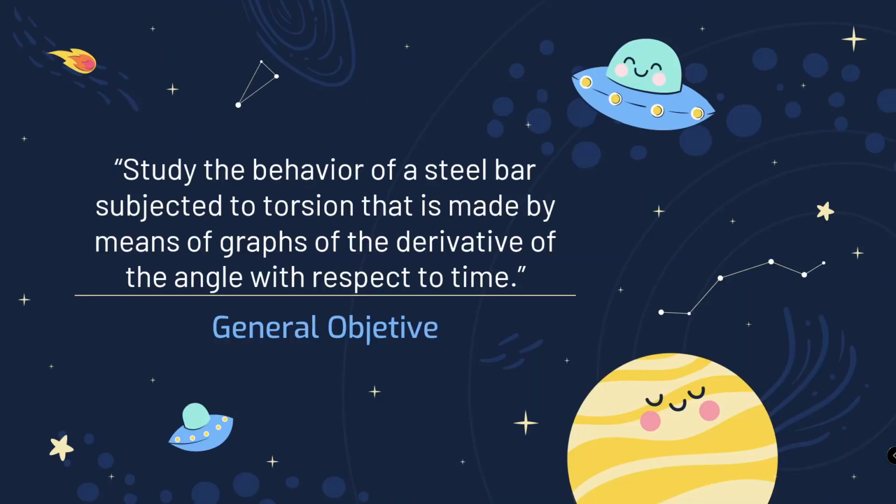A general objective is to study the behavior of a steel bar subjected to torsion, which is made by means of a graph of the derivative of the angle with respect to time.